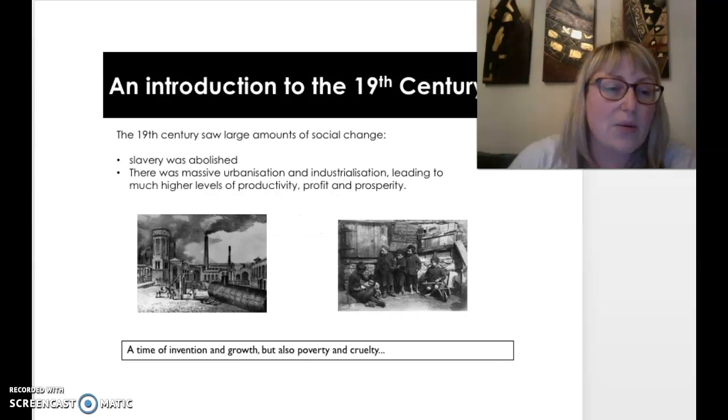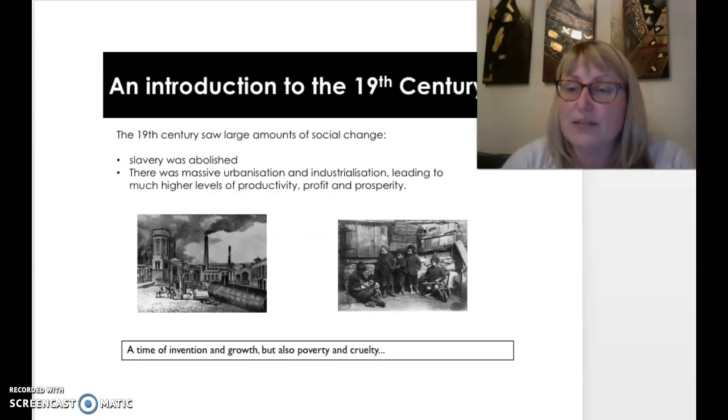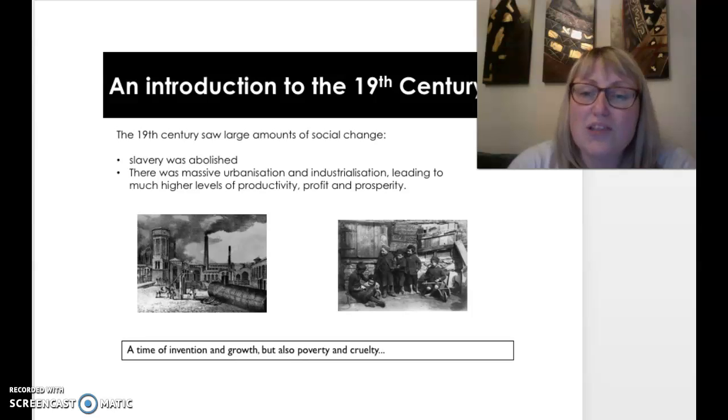Right, so we're going to go through this briefly because I am aware this is content that has been covered before, but again it's worth recapping just to ensure everybody has the same level of knowledge before we move forward to new content. So, an introduction to the 19th century. The 19th century saw large amounts of social change. Slavery was abolished. There was a massive urbanisation and industrialisation.